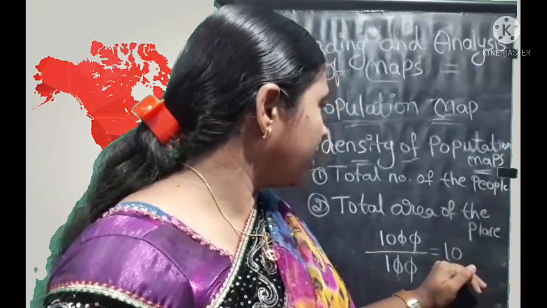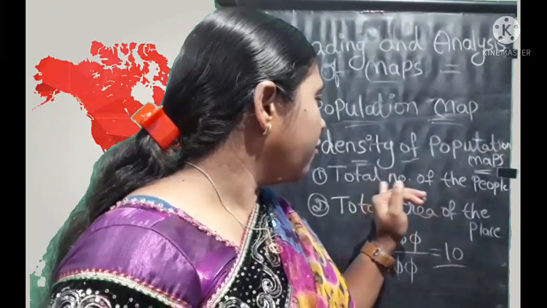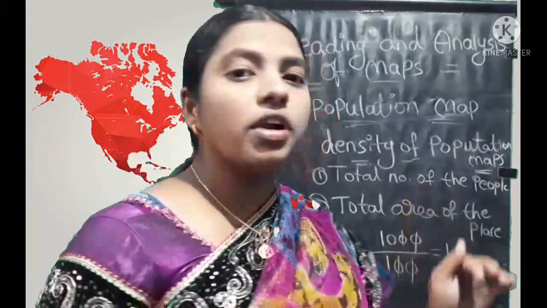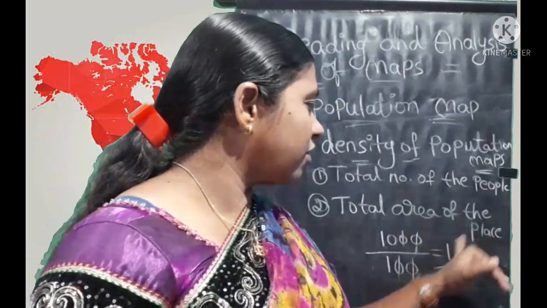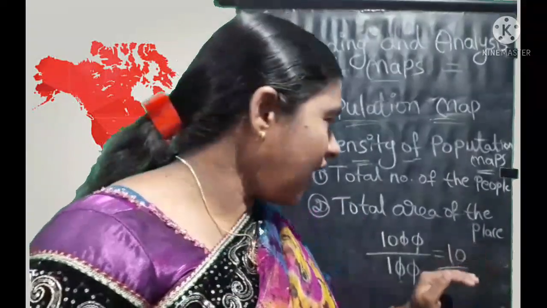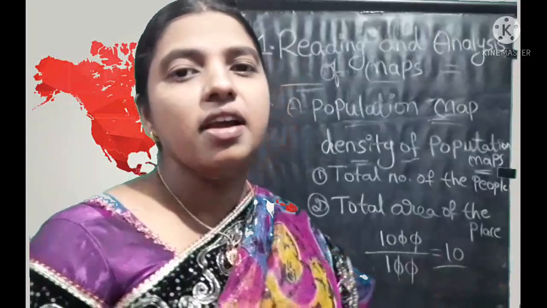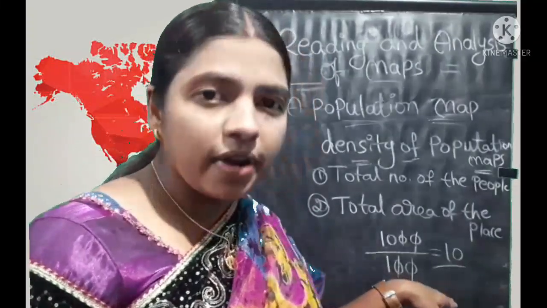What is the density of population? We estimate the total number of people, find the total area of the place, and divide the total number of people by the total area of the place. That result is called the density of population. This is an example of the density of population.